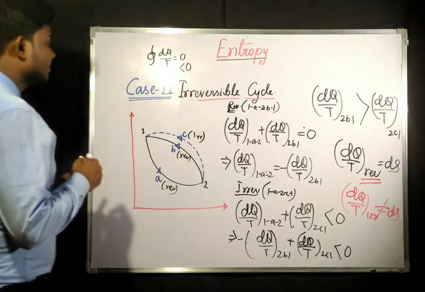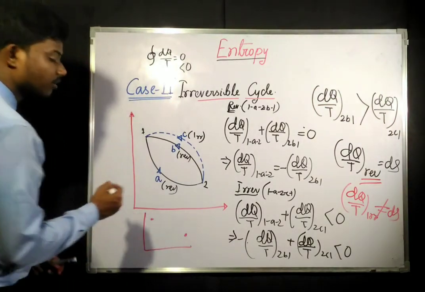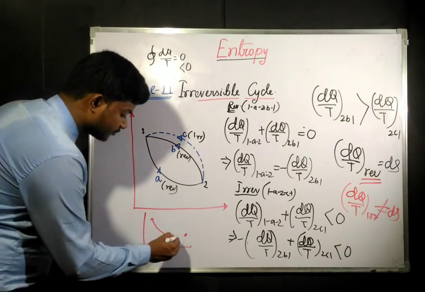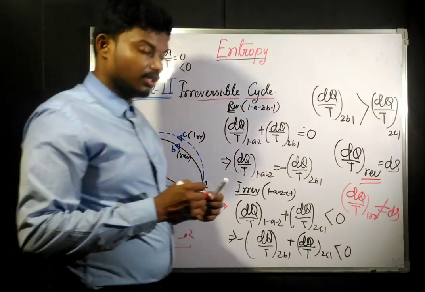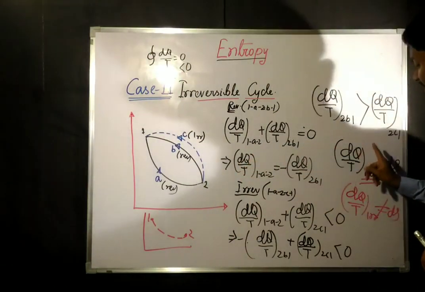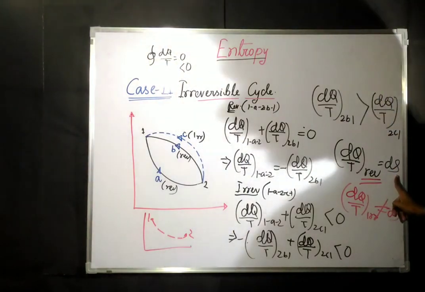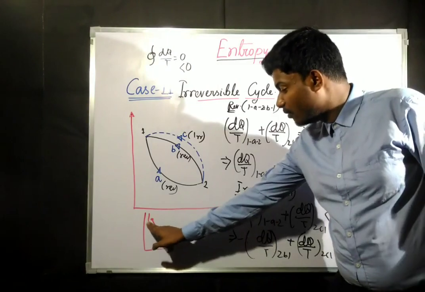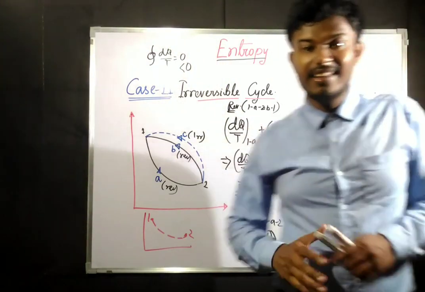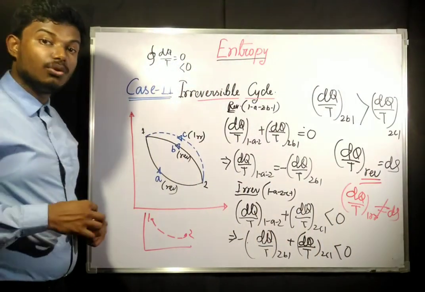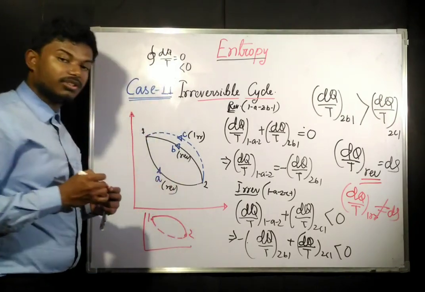Let us suppose we have taken a plot, and that is point 1, that is point 2. Now from point 1 to 2 we are going via an irreversible process, suppose. Since we have said that dq by T for a reversible process gives us the entropy, does that mean that if 1 to 2 is an irreversible process, it doesn't have any entropy? No, it has an entropy.